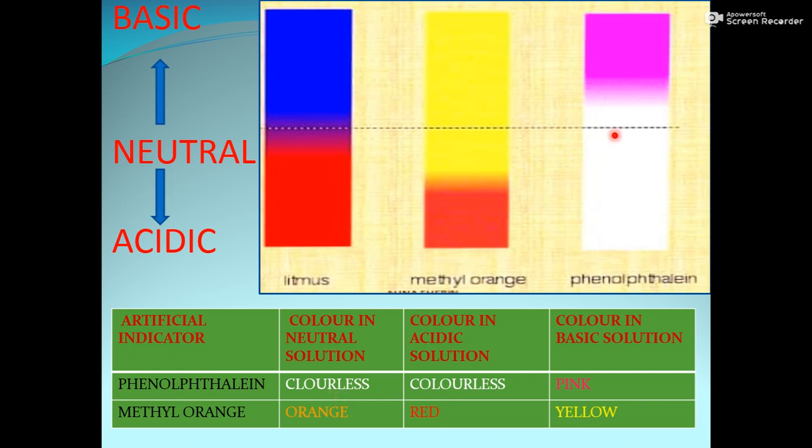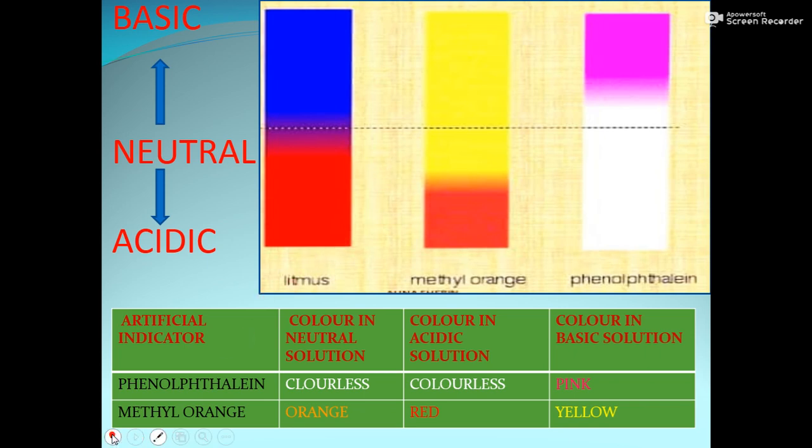You can see here it is colorless, no color, but it turns... no phenolphthalein. So it becomes colorless when it moves towards the acidic area, and it becomes pink when it moves towards the basic area. So from here you can identify.